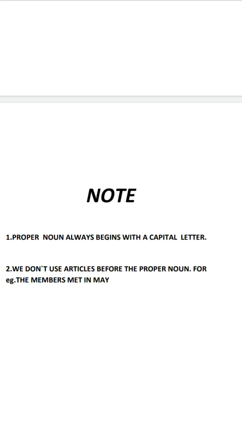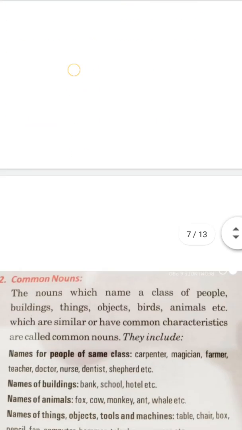Here is an example for you. The members met in May. May is a particular name of the month. It is a proper noun. We don't write "The members met in a May" or "The members met in the May." It's wrong to say so. It is "The members met in May." Okay, children. The second kind is common nouns.